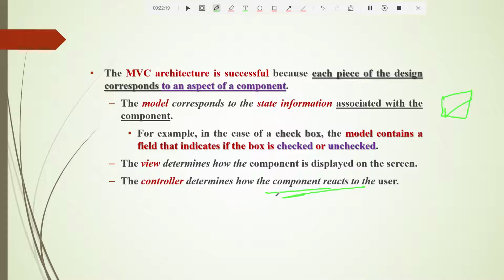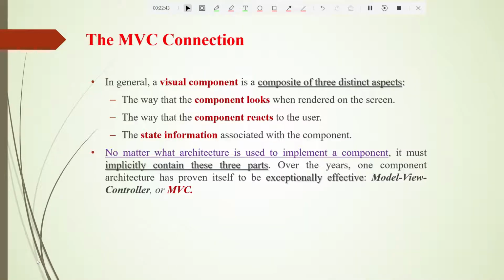The controller takes care of both the model and the view. Whatever logic is written in the model, if it has to be shown in the view, there should be one person in between to collaborate, and that work is done by the controller. That is what we have understood. If you go back to the previous slide, we can understand it better.